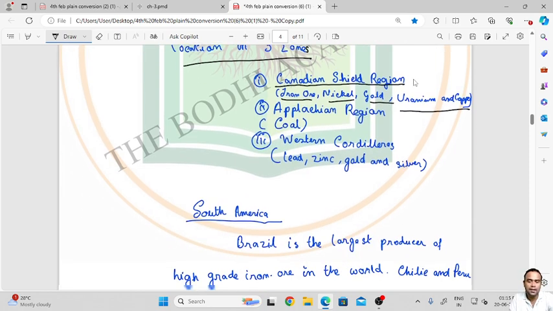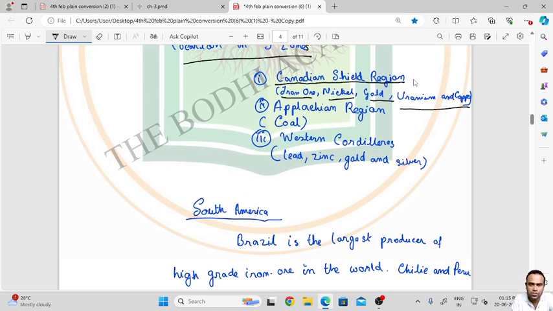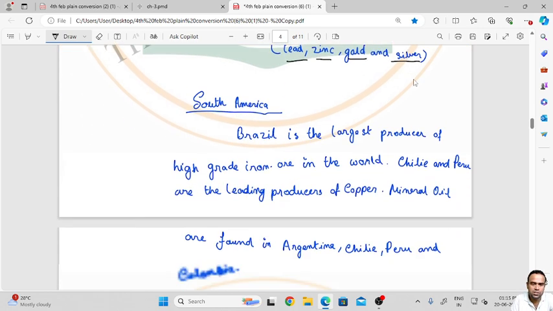The next zone is the Appalachian region, which is very much rich in coal. The third zone is the Western Cordilleras, which is rich in zinc, lead, gold and silver. Now we will move to South America.